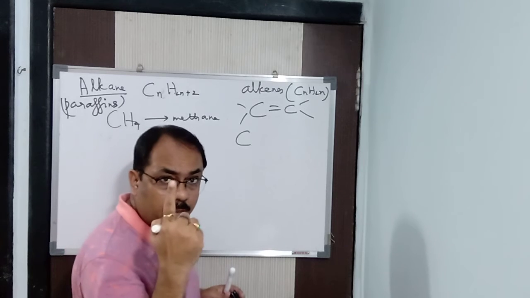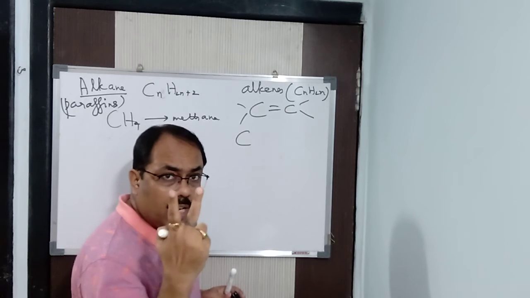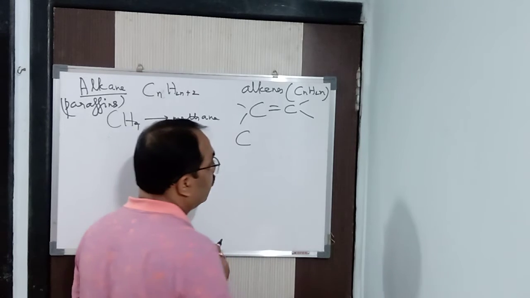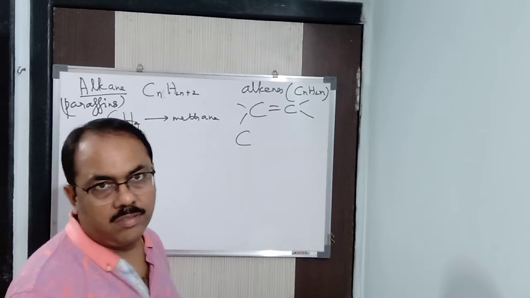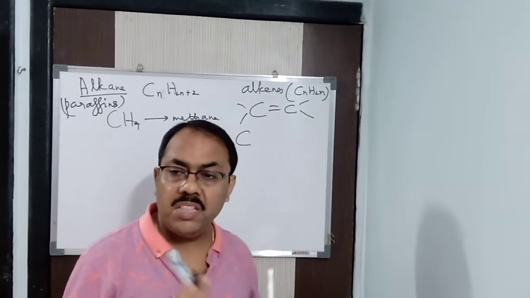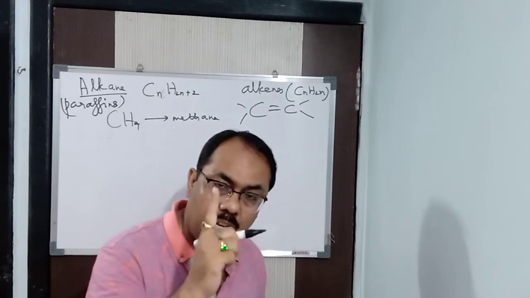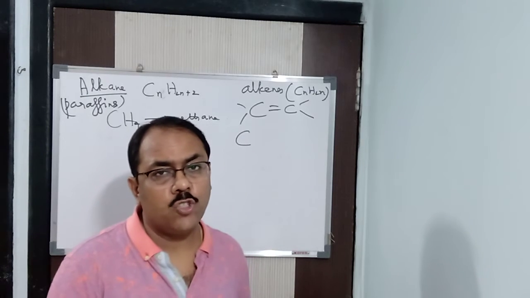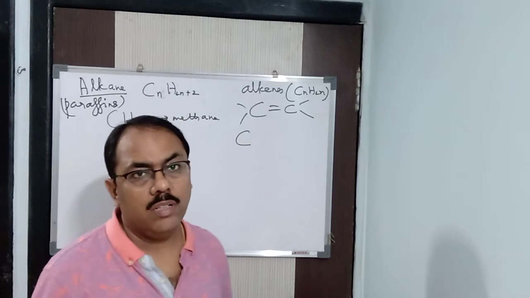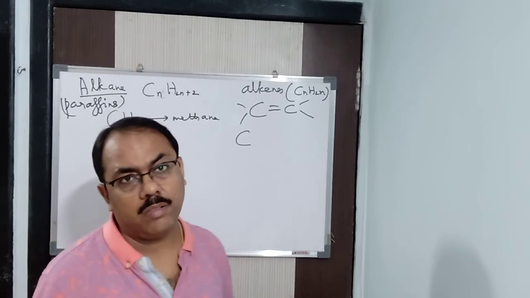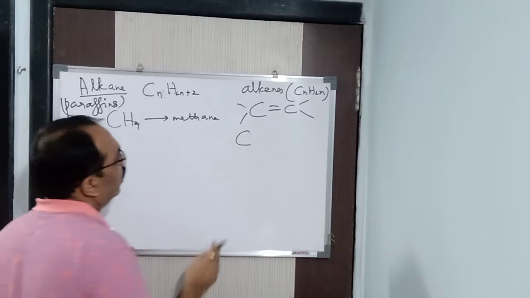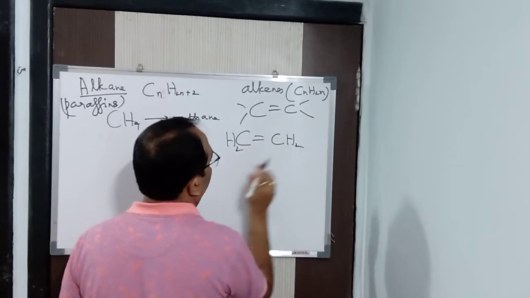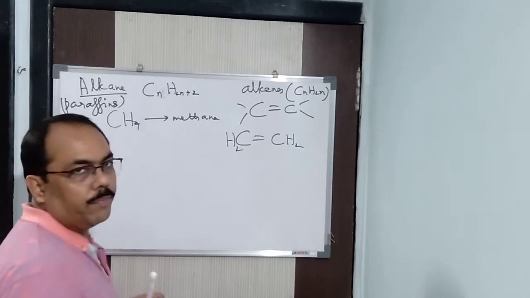Meth means one carbon atom, you know that. Eth means two carbons, prop means three carbons, but means four carbons, in this way. So the first compound starts from ethene. Methane does not exist, because methane has only one carbon, and the characteristic of alkenes is a carbon-carbon double bond, which means a minimum of two carbons. So ethene is nothing but CH2=CH2.